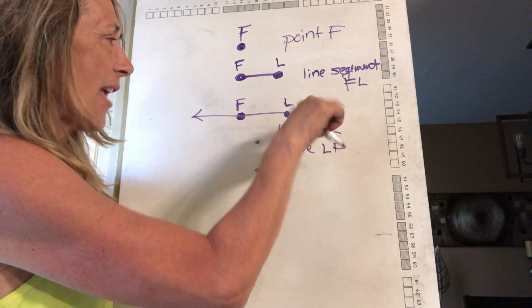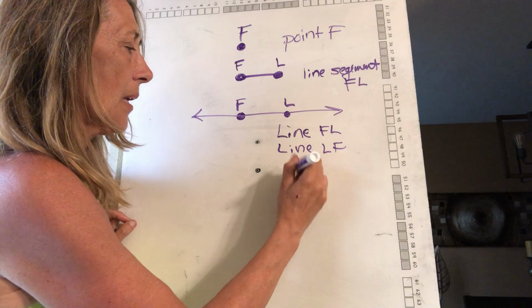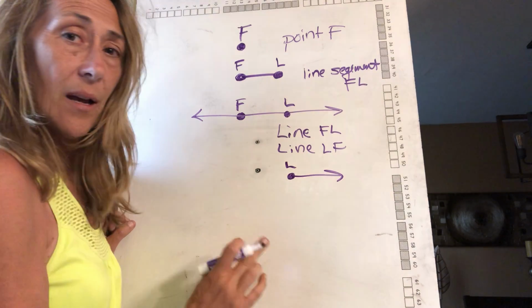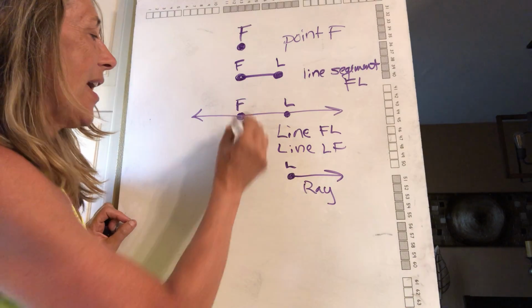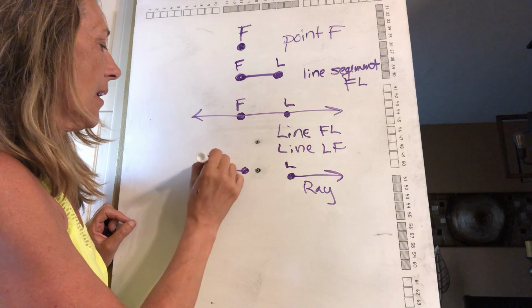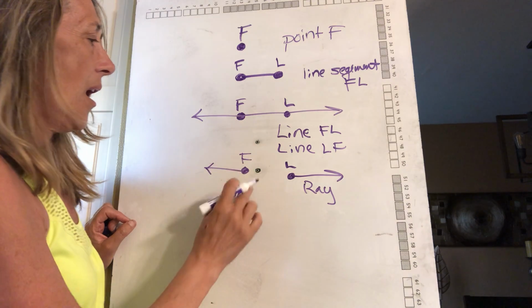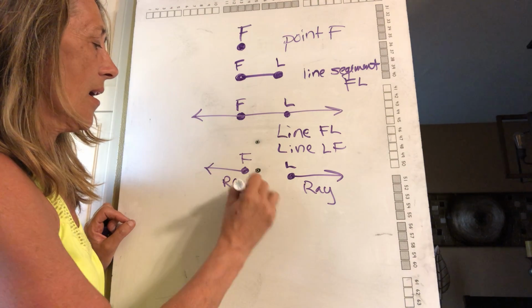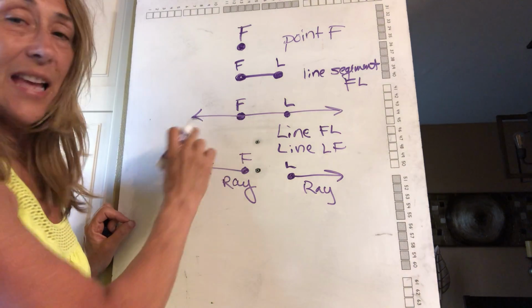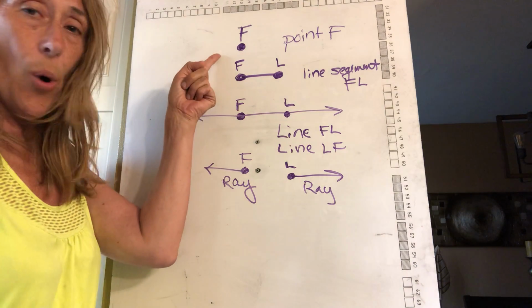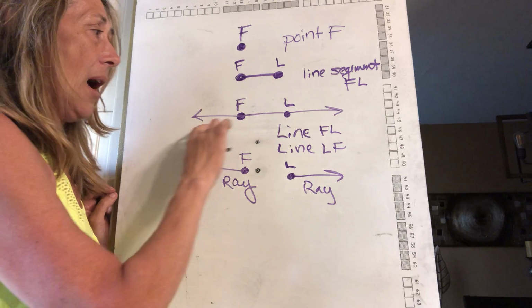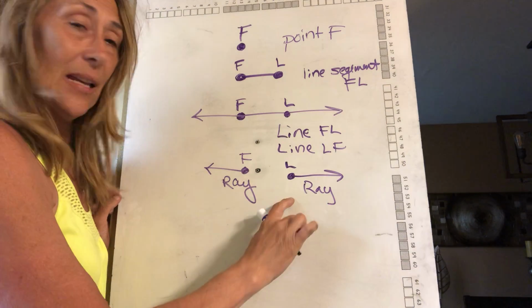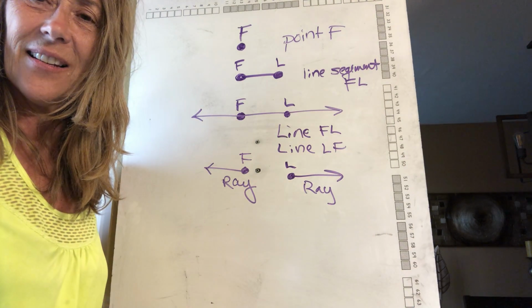I can look in here and I have L, then the rest of my line, so this is a ray. I also have a ray going at this end. So I have points, I have segments, I have lines, and I have rays.